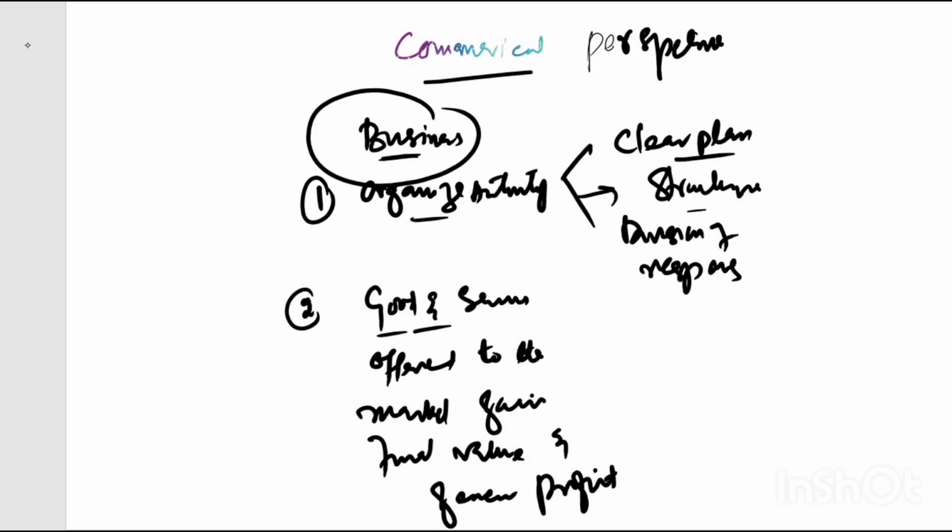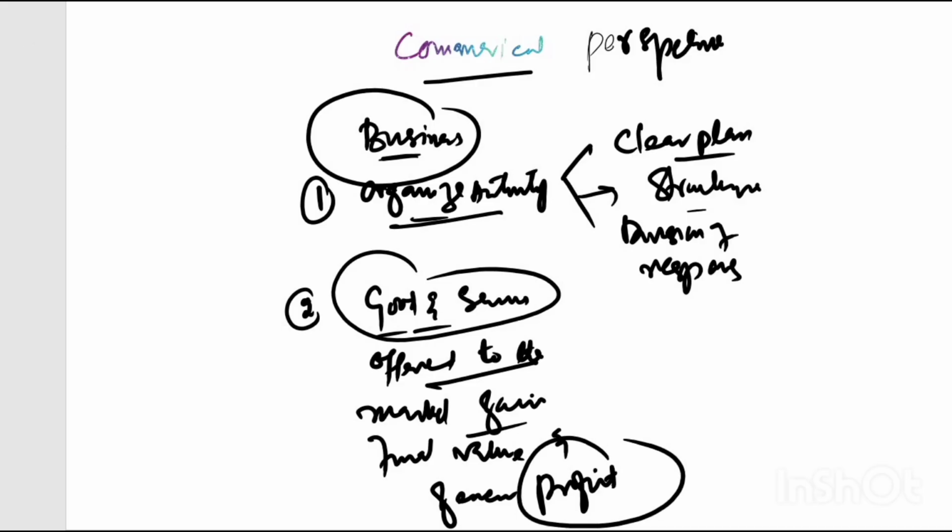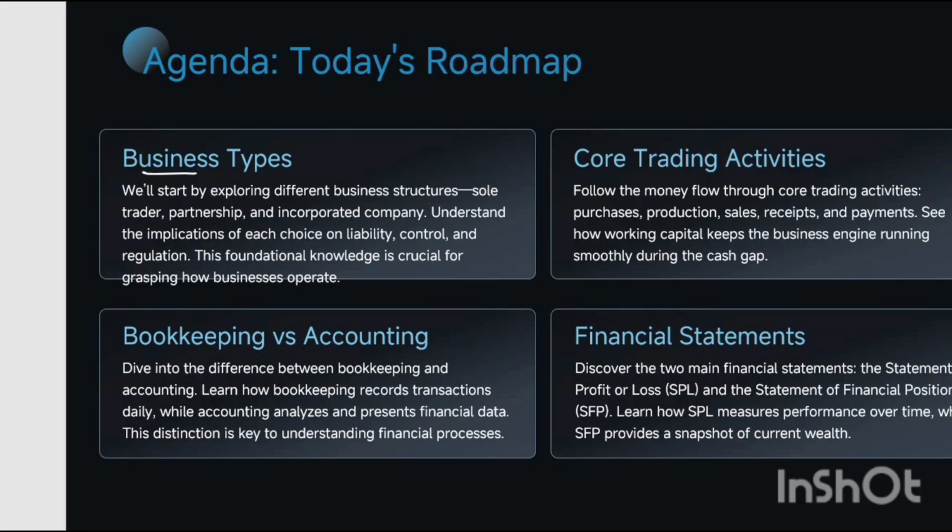So from the commercial perspective, business is an organized activity where goods and services are offered to the market to gain financial value and generate profit. Now the profit is actually the purpose, or you may say the goal, of the business. Clear? So we have discussed in a very clear way what business is.